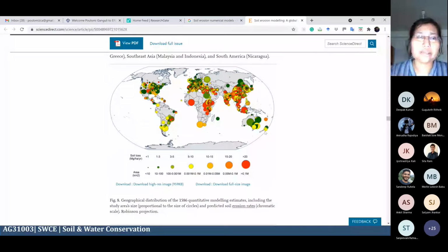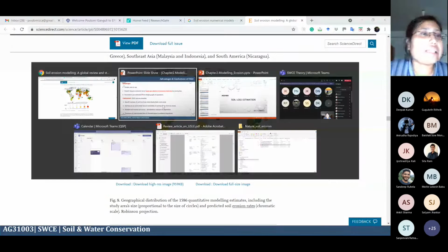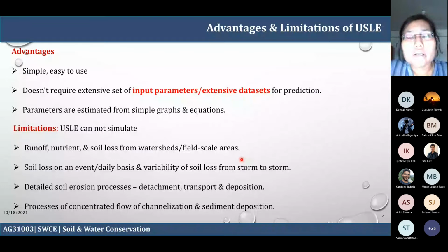So this is, as I told, what the advantages and the limitations are. The next thing is that we are now going to understand what the different components or technical terms are that are used in the USLE. Okay. If anyone has any question, they can ask me in between.